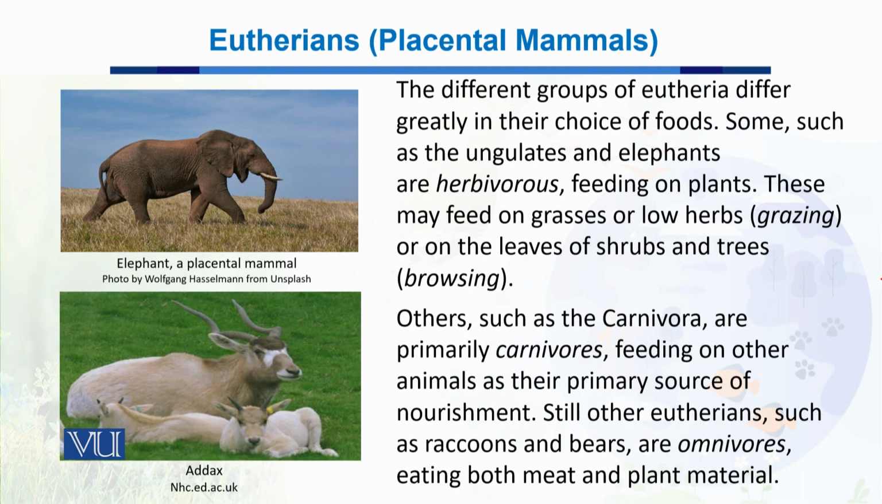On the other hand, carnivorous animals feed on other animals. They use them as their primary source of food. And there are some eutherians, for example, raccoon and bear, that are omnivores. Omnivores means that they eat both meat as well as plant material.